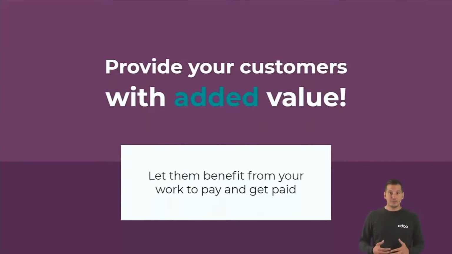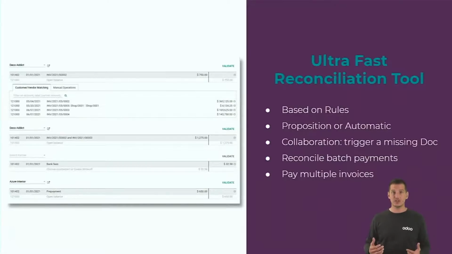By using Odoo, you can provide added value also to your customer, because all the precious work that you did, for example, in order to process the vendor bills, they can use in order to create a batch payment to the bank so that they don't have to do it manually in double. And our reconciliation is crazy fast, because thanks to the reconciliation models that you can set up based upon different rules, we can propose the correct counterpart, or if you have confidence in it, we can do it completely automatic as well. And you can combine different payments in batch payments so that your customer can use it to send to your bank and reconcile the batch immediately.